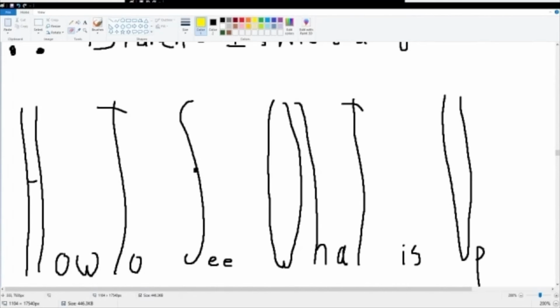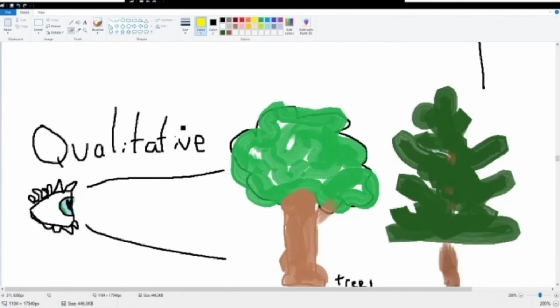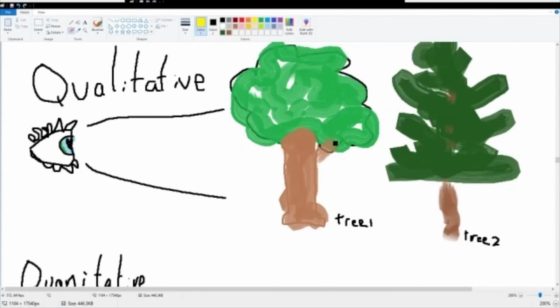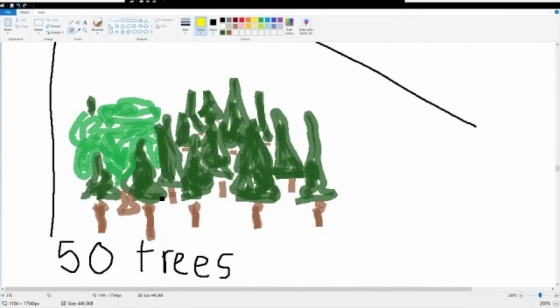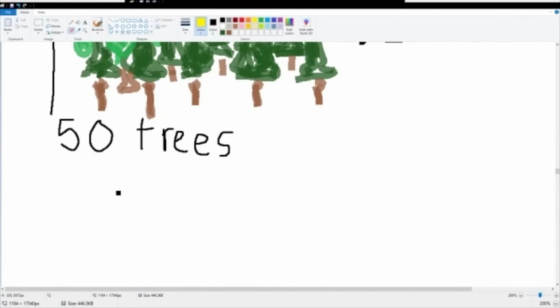So, how do we see what is going on in our wildfire, and how do we see what we can do to prevent it? Well, we can qualitatively see the values of these trees, right? We can see if it is tree 1 or tree 2. This one has a darker leaf and this one has a brighter leaf. This one's skinnier and this one's wider. Qualitative is the qualities of the tree, while quantitative is a value. Here we have 50 trees, or we know that there are 2 leaves per twig on the tree. They're direct values, something that can be displayed by a number rather than by words.